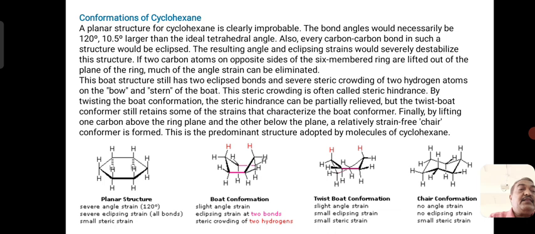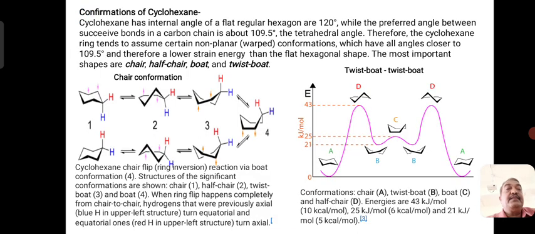But in the last structure, the chair conformation, there is no repulsion between any hydrogen atoms in the molecule. So the chair conformation is more stable compared to the twisted and boat conformations, and does not have any repulsion force.